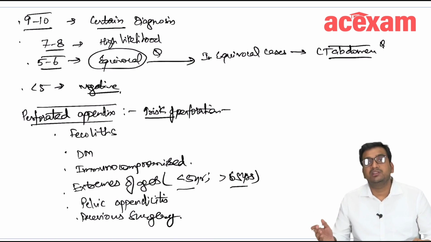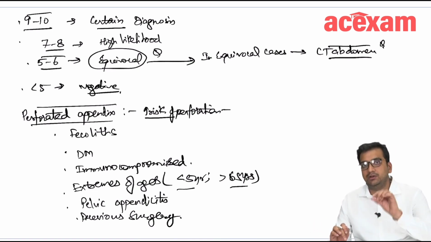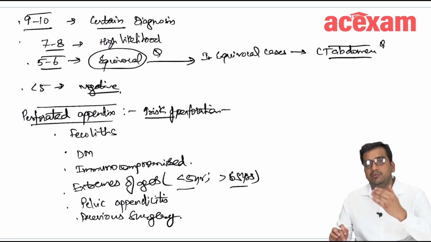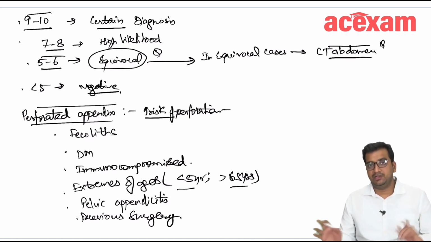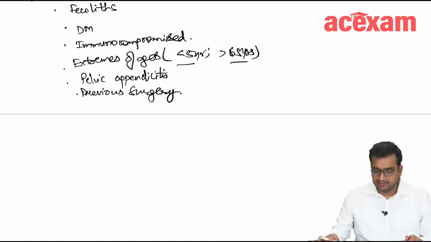Okay, now what is the most common site for perforation? It is just distal to the site of obstruction on the antimesenteric border. Okay, and what is the most common microorganism identified in the pus in perforated appendicitis? It is bacteroides, not E. coli. It is bacteroides.